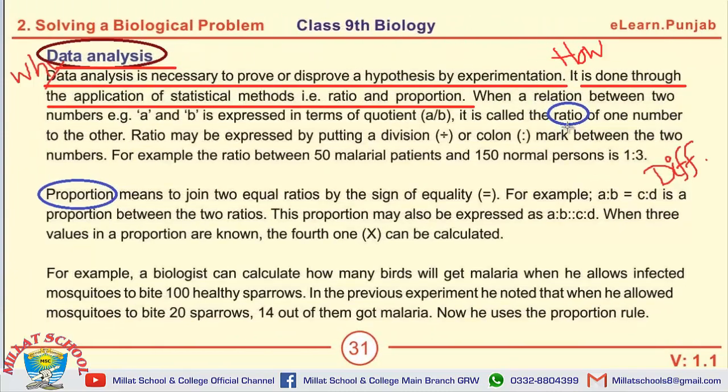The next one is the definition of ratio. Define ratio, or what is ratio? When a relation between two numbers, for example a and b, is expressed in terms of the quotient a over b, it is called the ratio of one number to the other.